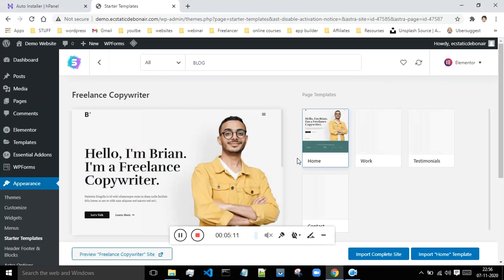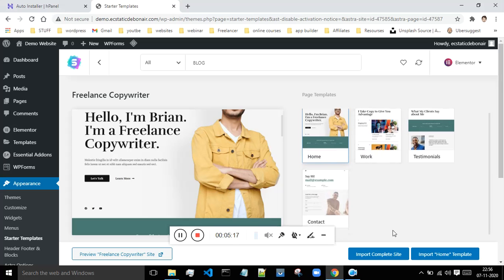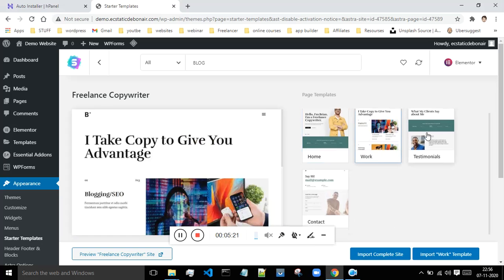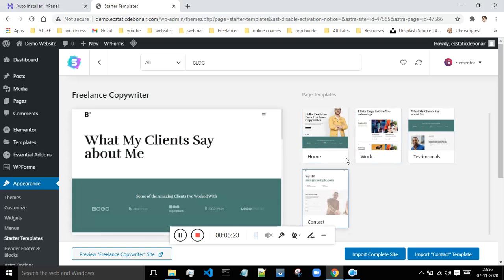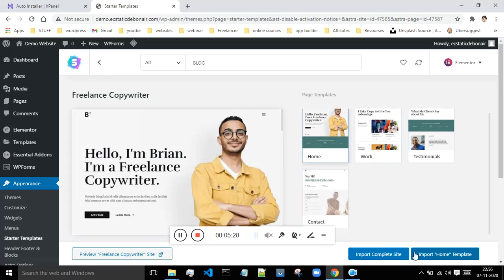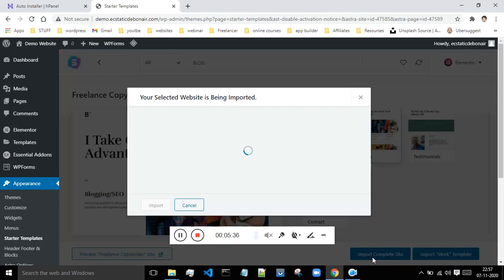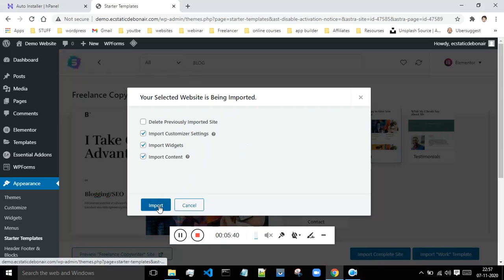I will select this template, and this template has these 4 pages over here. You can either import this entire website, which consists of these 4 pages, or you can import one particular page. If you want this home page, you can import that home page. If you want this work page, you can import this work page. But as of now I want to import the complete website, so I will say import complete website, and it will import everything. Then I will say import.